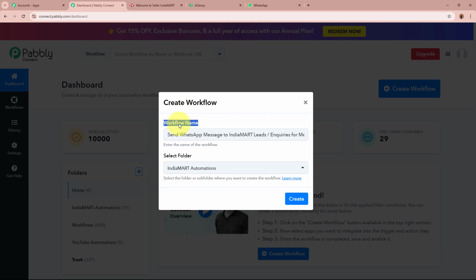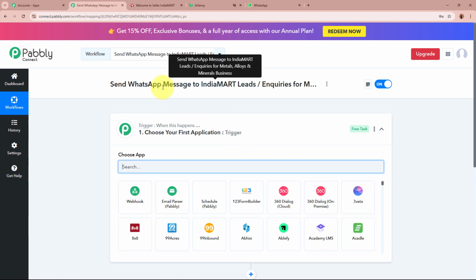this workflow in. After giving the name to the workflow and selecting the folder, I'm going to click on this Create button in order to create a workflow. A workflow is created in the name of Send WhatsApp Message to IndiaMART Leads Inquiries for Metals, Alloys and Materials Business.